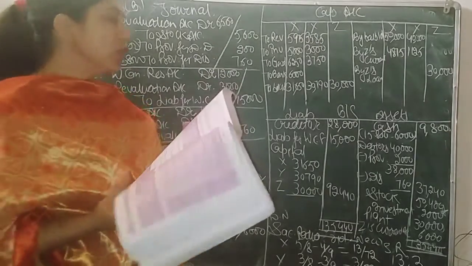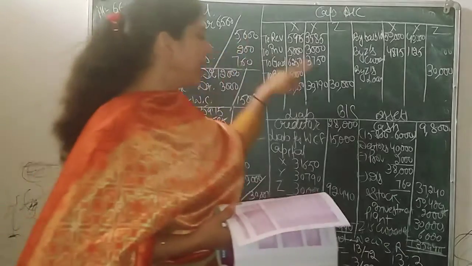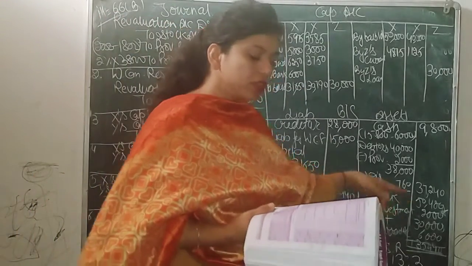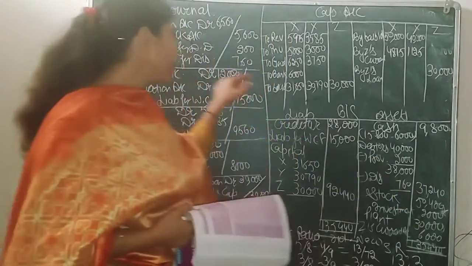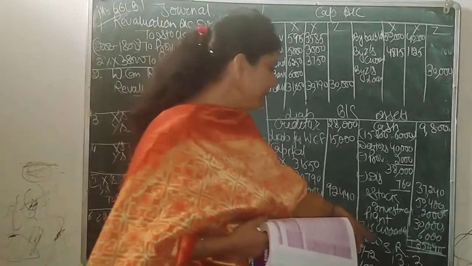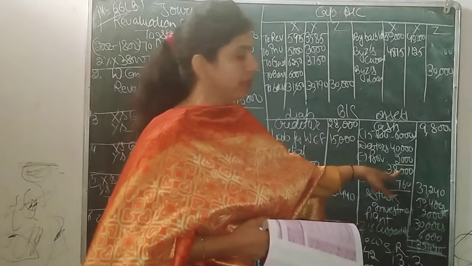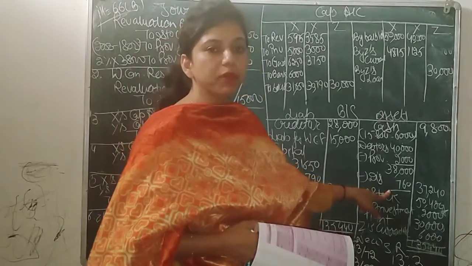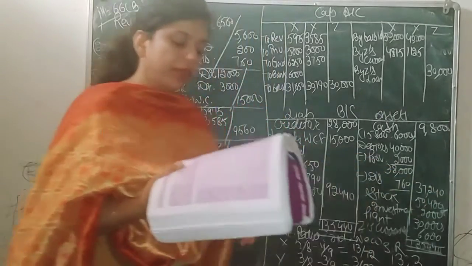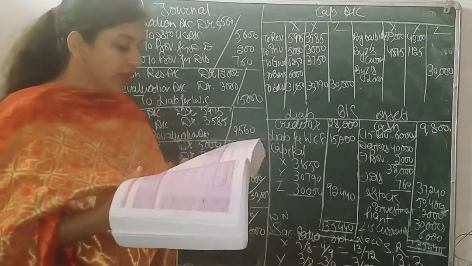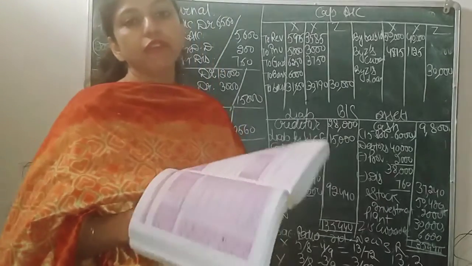You can do this treatment in the balance sheet also. In the balance sheet stock should be 56,000 minus 5,600, that is 50,400. And debtors 40,000 minus 2,000 provision, 38,000, minus 760 provision for discount, so 37,240.